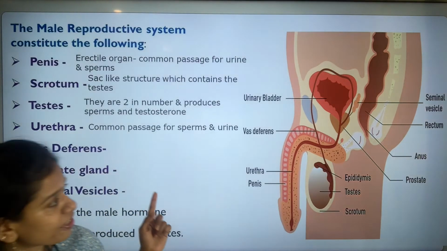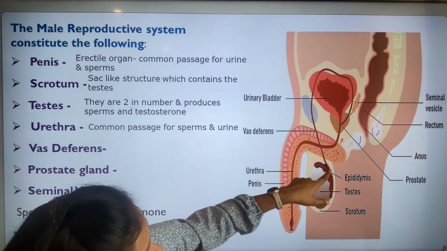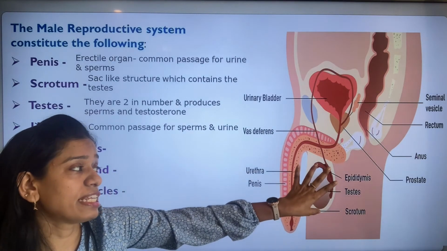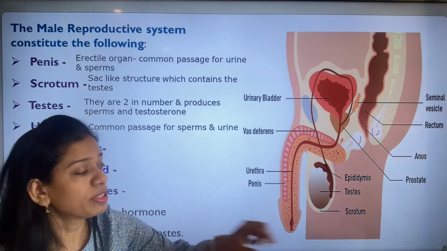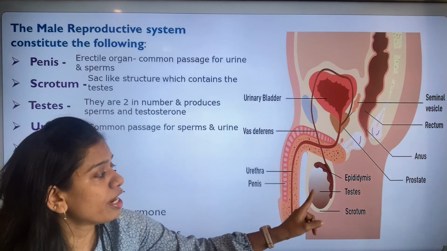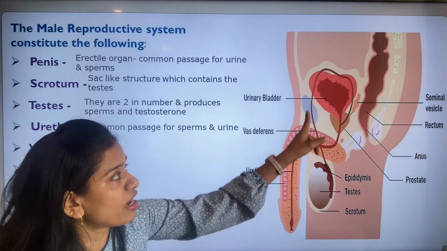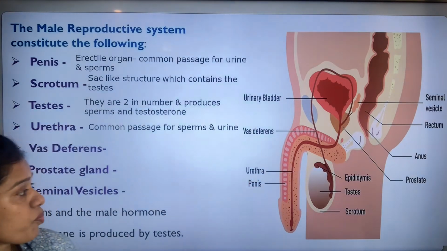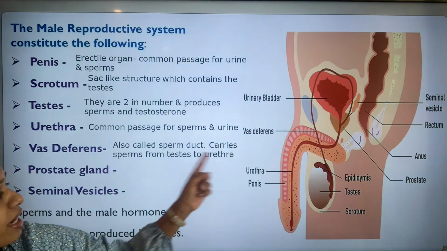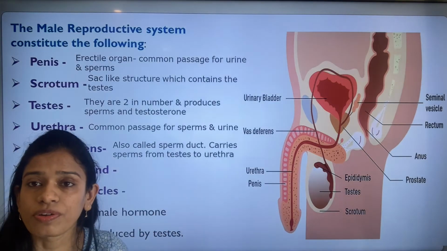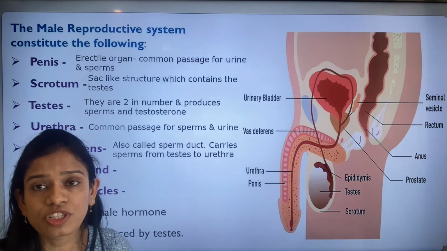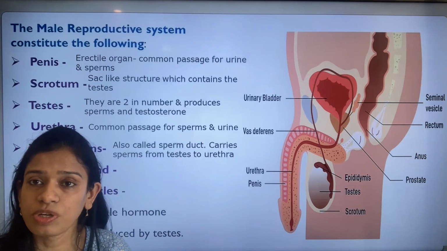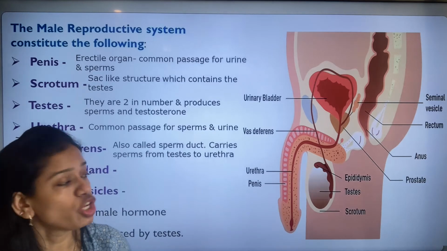Next is the vas deferens. After the testis produces the sperms, they are transported from the testis through the vas deferens onto the urethra. It is also called the sperm duct, and it carries the sperms from the testis to the urethra.